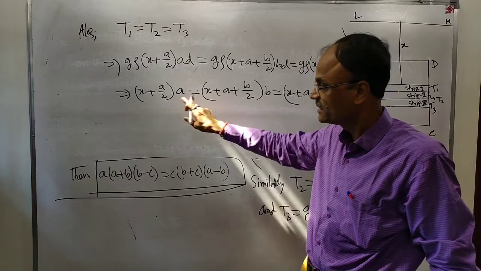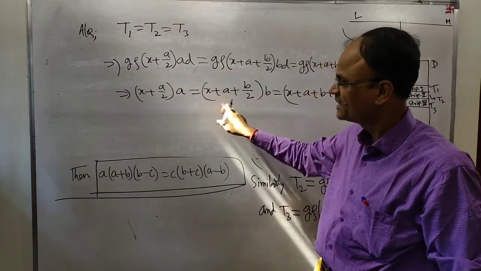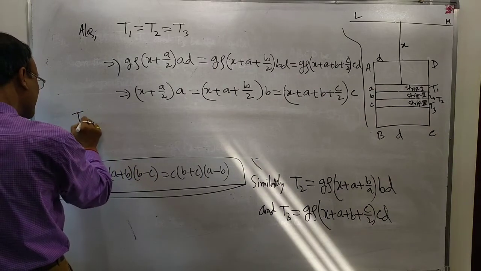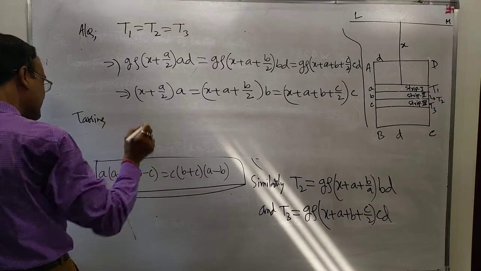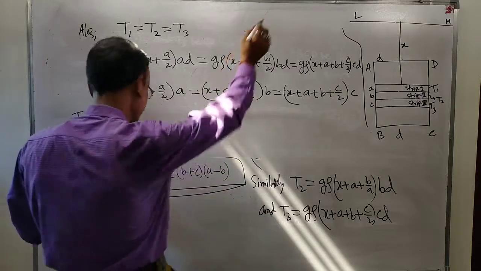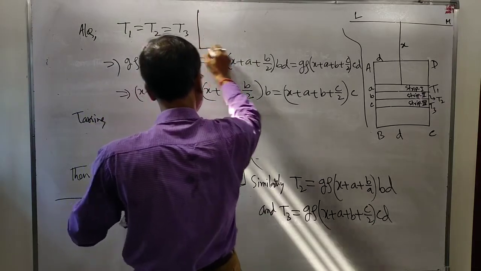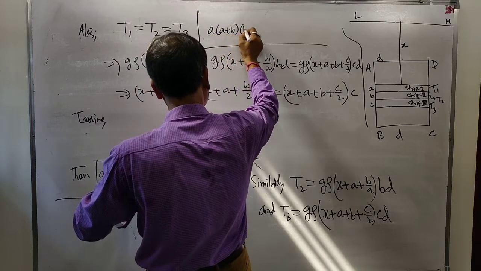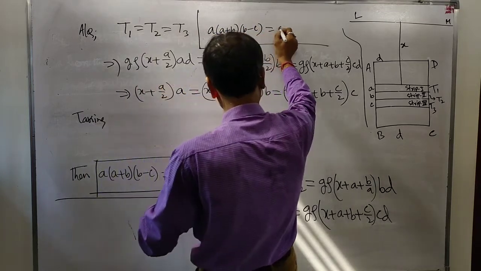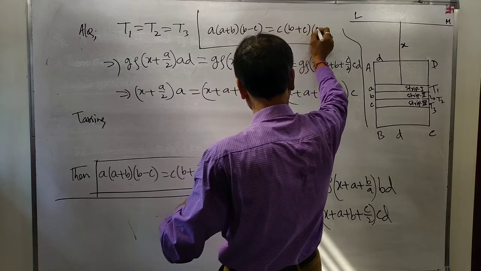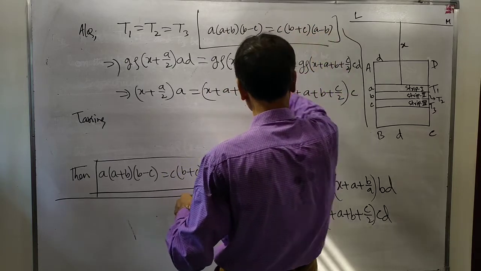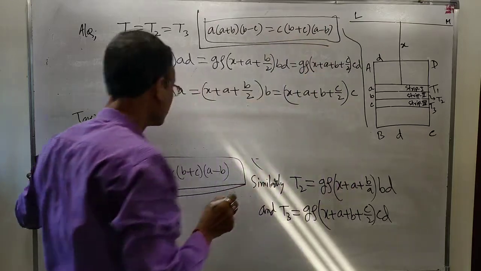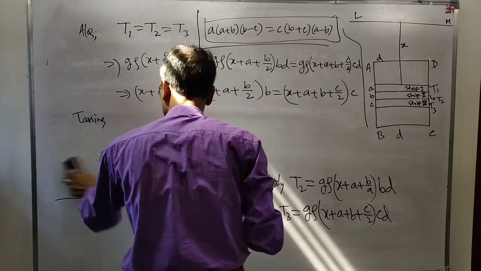To eliminate X, taking the first two we get. First, let me write what we are going to prove: A into A plus B into B minus C equal to C into B plus C into A minus B. We are going to prove this one.